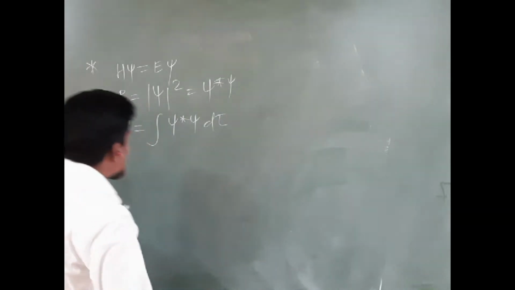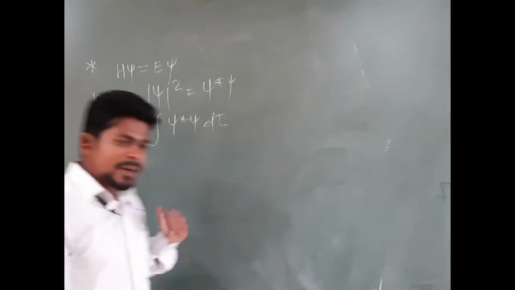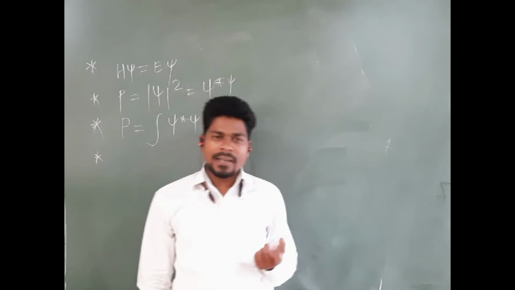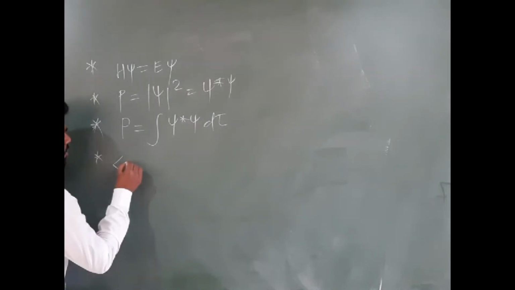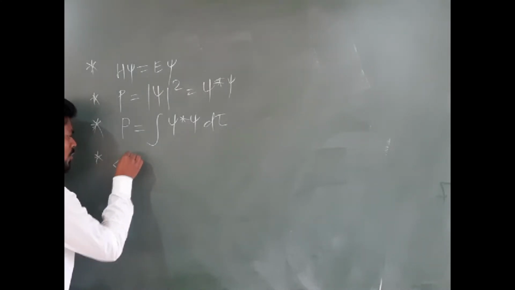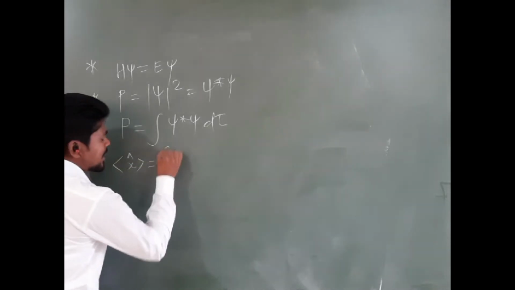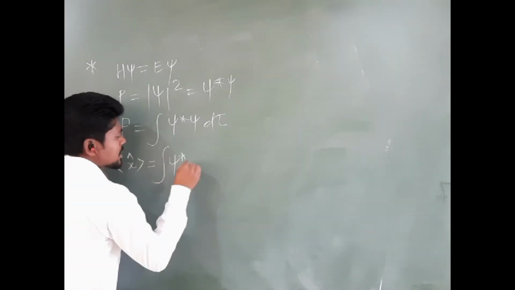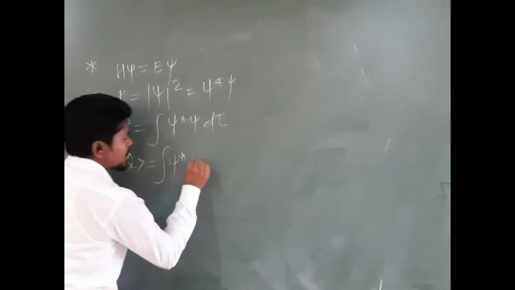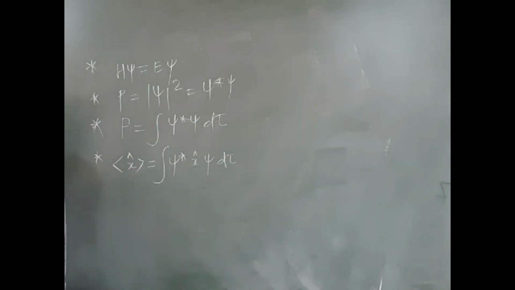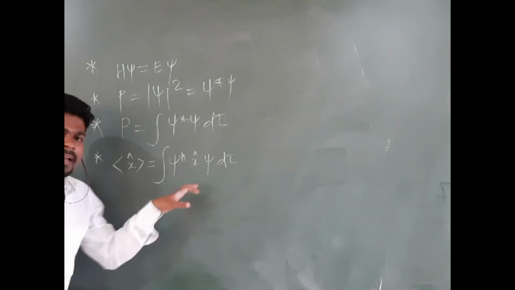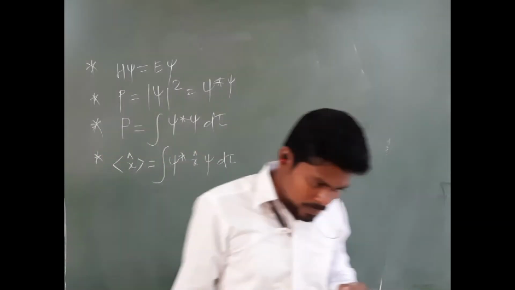For finding the expectation value or average value of any operator, we have the formula: the expectation value of x equals the integral of psi star, that operator x cap, into psi into d tau. This is the formula for finding the expectation value of that operator.